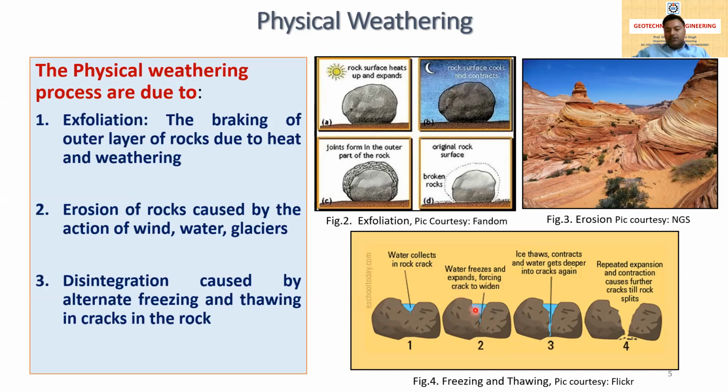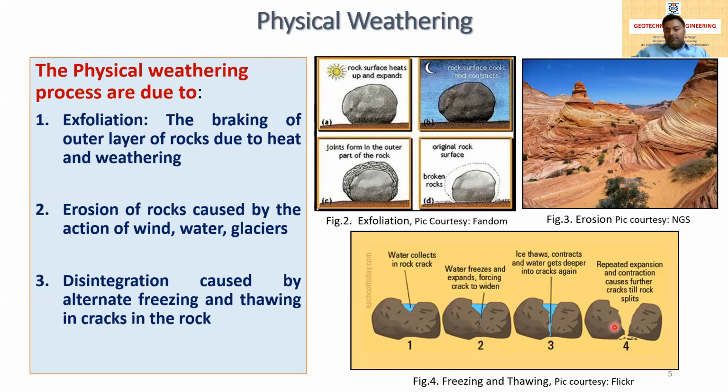The forces make it wider, and again when the temperature goes up, the ice thaws and contracts and the water gets deeper into the crack again. You can see here the water goes deeper, and this process is continuously repeated, the expansion and contraction due to the freezing and thawing of the water in the crack.